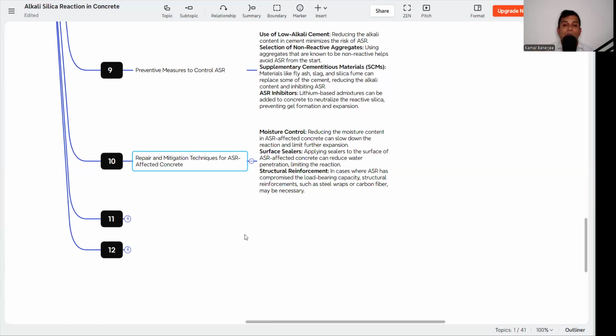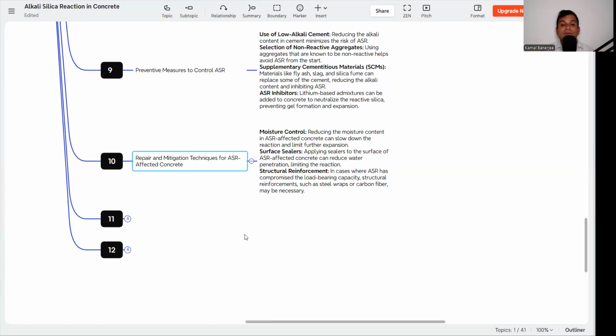Then surface sealant. We can apply a sealant to the surface of ASR affected concrete to reduce water penetration, limiting the reaction. So whatever we are doing, we need to do the waterproofing so that moisture cannot penetrate inside the concrete, because without moisture ASR will not take place inside the concrete.